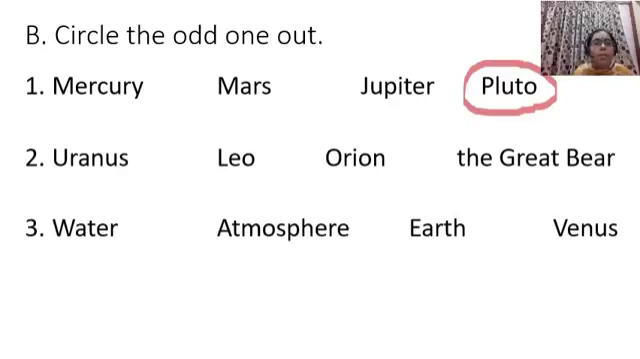Now, number 2. Uranus, Leo, Orion, the Great Bear. This is very easy. Now children, Leo, Orion and the Great Bear, they are the names of constellations, whereas Uranus is a planet. So Uranus is the odd one out. So you have to circle Uranus.